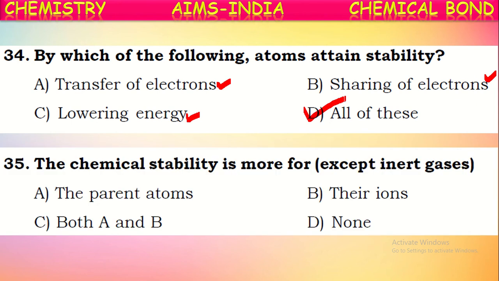Next, the chemical stability is more for... Generally, except noble gases, the atoms of other elements are unstable because they don't have an octet configuration. So in attaining that, they form respective ions either by losing or gaining electrons. After formation of ions, they attain stability. So chemical stability is more for their ions, except for noble gases, than for the parent atoms. Their ions are more stable because they attain stability either by losing or gaining electrons.